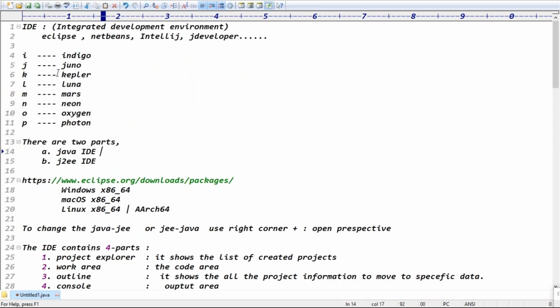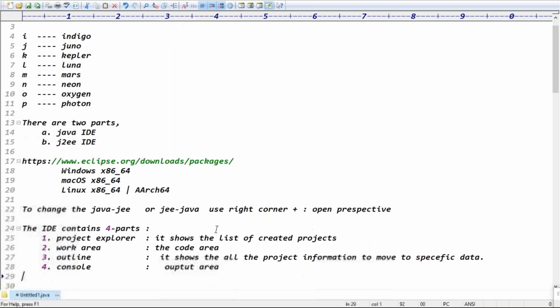There are two versions of the IDE. If you want, you can go for the JEE or Java Eclipse IDE. This is the download website, guys; go and check this website once. If you download the JEE Eclipse IDE, the advantage is that in future, in advanced Java, you don't need to download one more IDE. So this IDE itself we can use for a long time. To change from Java to JEE or JEE to Java, use the right corner plus icon, open perspective, then select the version.